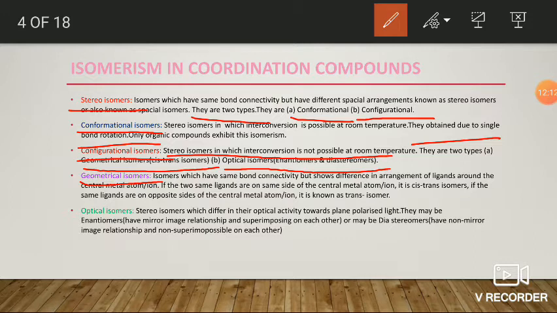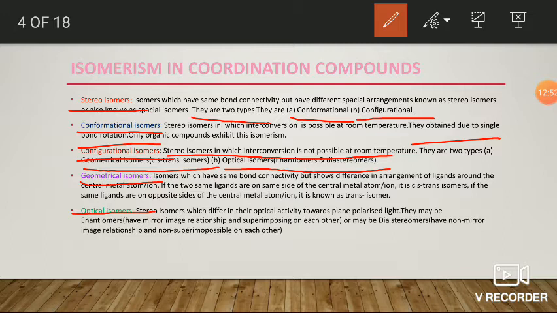Next, optical isomers. Optical isomers are also one type of configurational isomers which don't undergo interconversion at room temperature. In inorganic chemistry, coordination compounds also show optical isomerism. Optical isomerism arises due to the difference in activity of two isomers with plane polarized light.